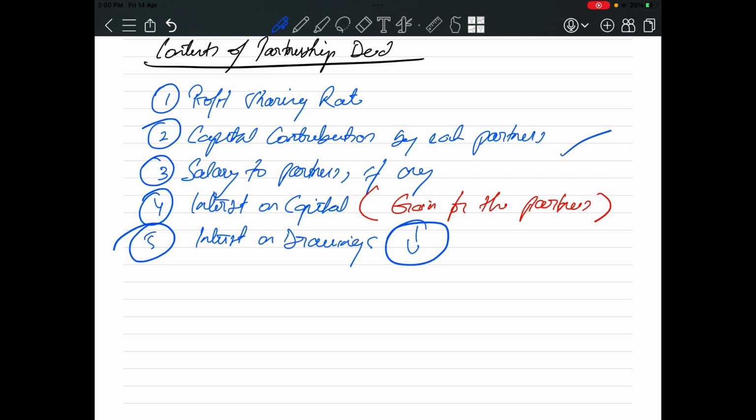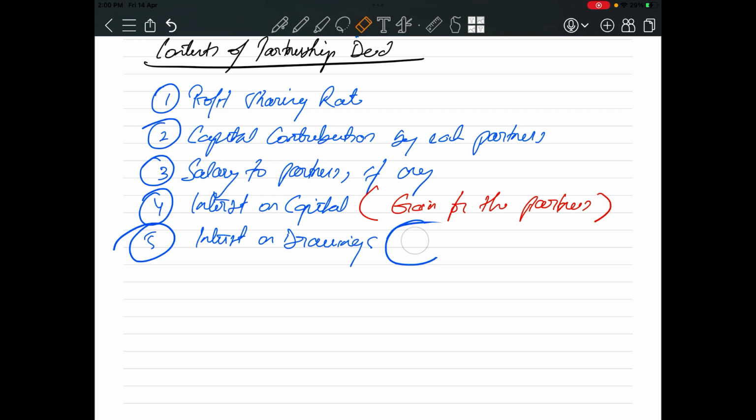Okay, so they will also be allowed to make some drawings from the business for their personal use. Now, the business is allowing them to withdraw money for their personal use, so the partnership firm will charge interest from them.